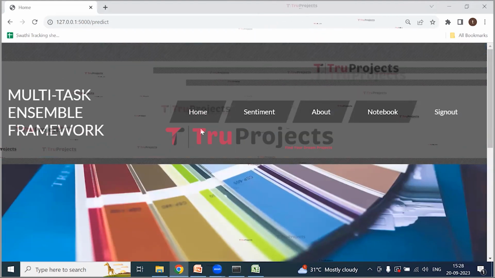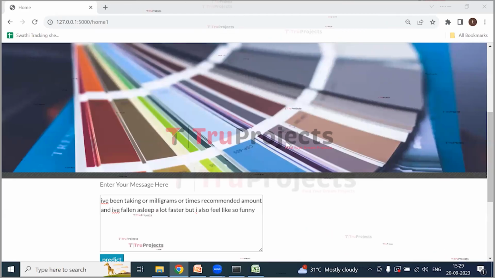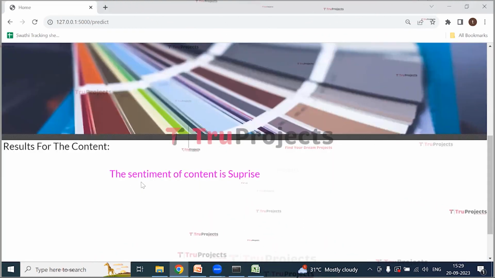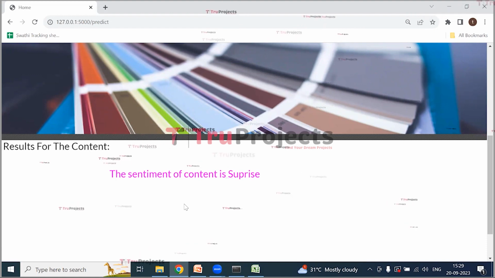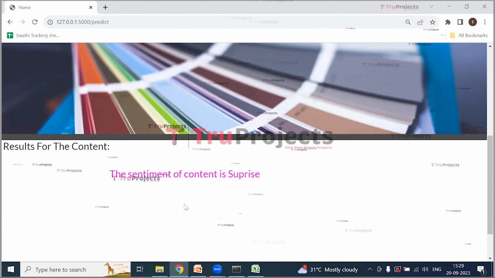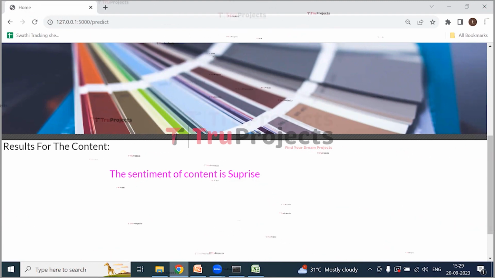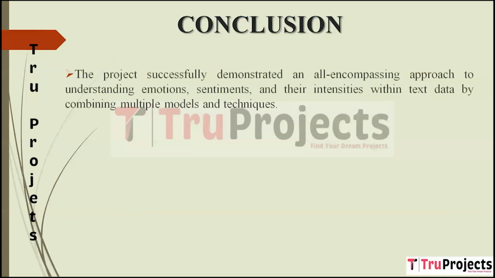Now let us enter some more messages. I'm entering one more message. This is the message which I have entered. Now click on predict. So here we can see the sentiment of the content is surprise. So in this way, by entering the message, we can predict the sentiment of the content, whether it is surprise, love, anger, fear, etc.